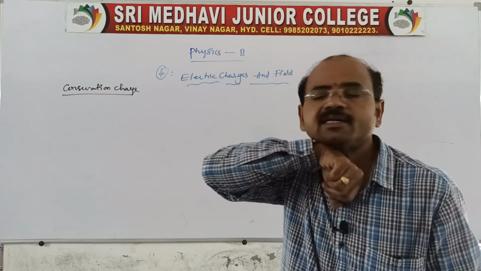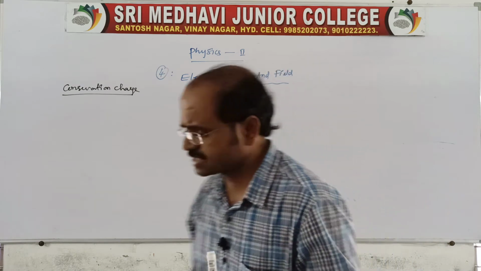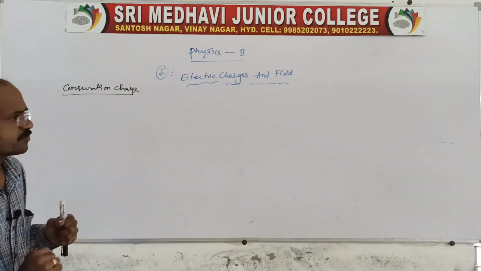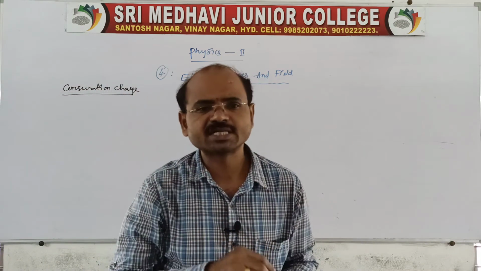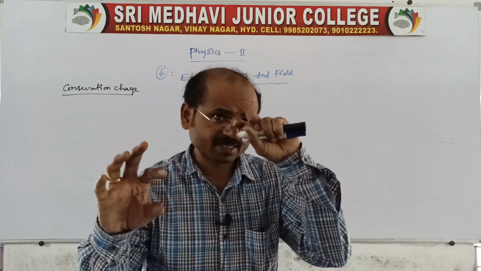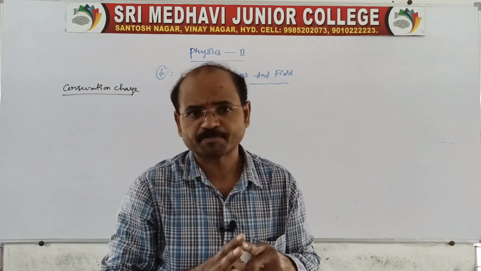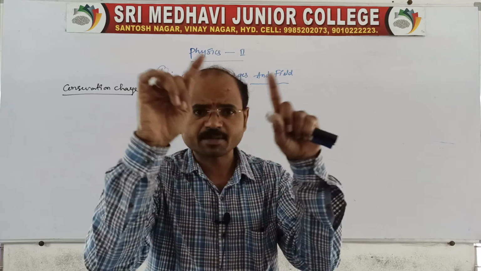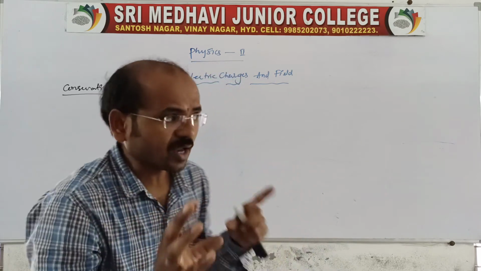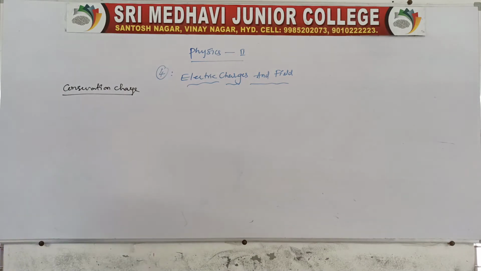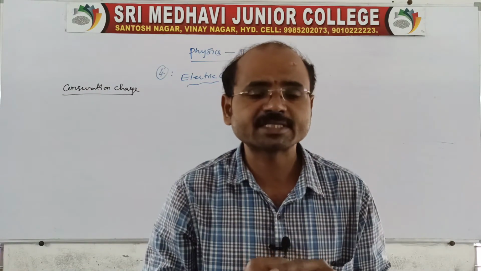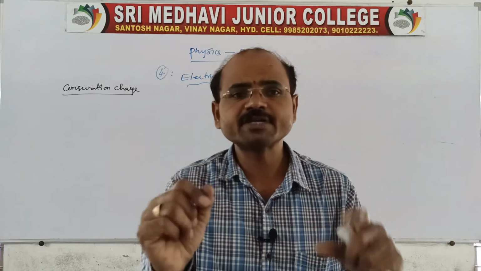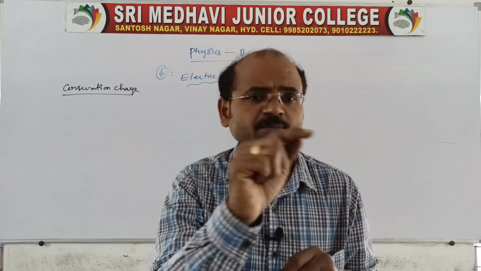Same as here, the conservation of charge. Conservation of charge means the charge can neither be created nor be destroyed, but the total charge of a given isolated system remains constant. Suppose you take any one system, in that system the total charge remains constant. That we can call the conservation of charge. It states that the total charge of the system, that is the algebraic sum of the positives and negatives, remains constant. In energy it is the same, the sum of potential and kinetic energy.